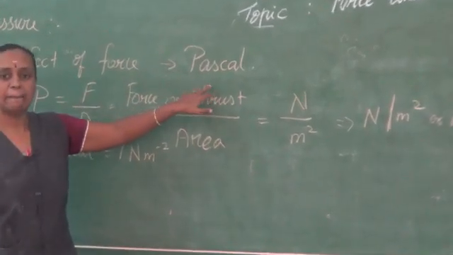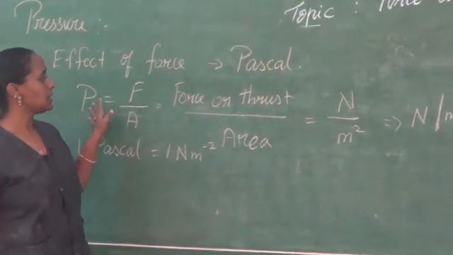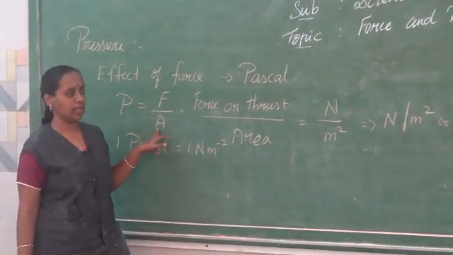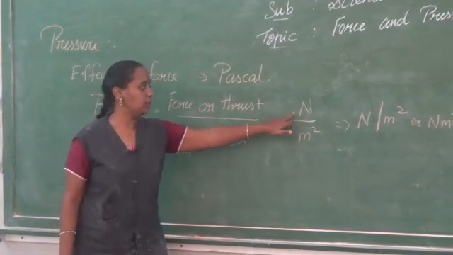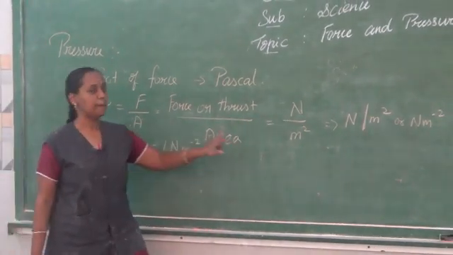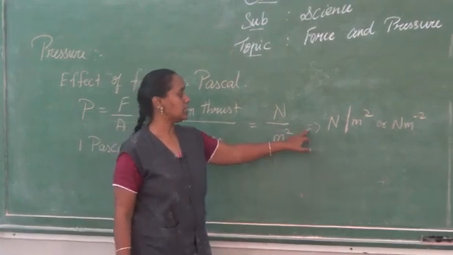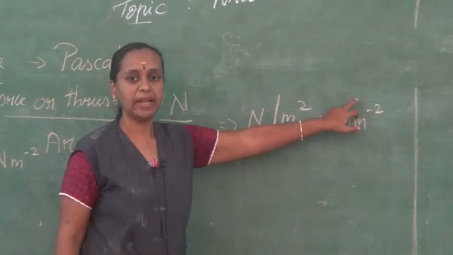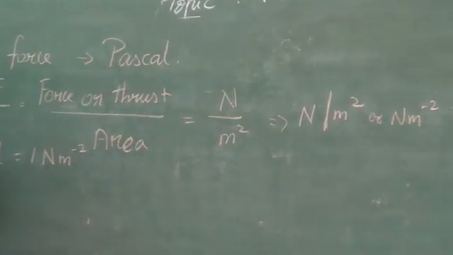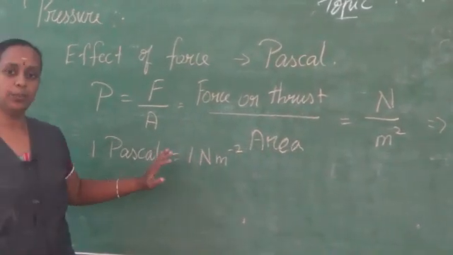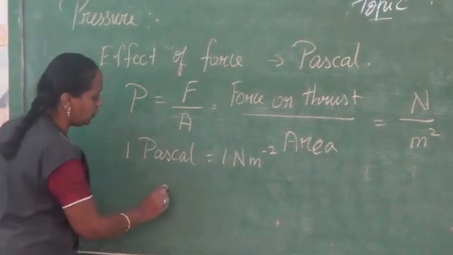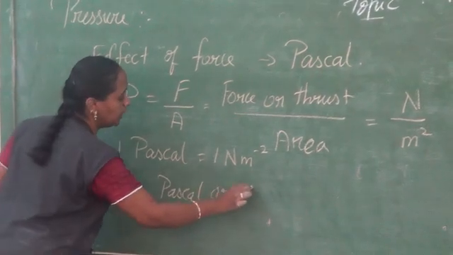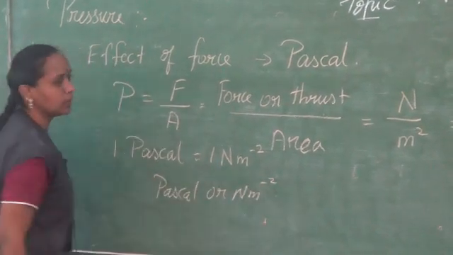Its unit is Pascal, and it can be written as force or thrust by area, that is F by A. The unit of force is Newton. The unit of area is meter square. This can be written as Newton per meter square or Newton meter power minus 2. So 1 Pascal is equal to 1 Newton per meter square, that is both are equal. You can write the unit for pressure as Pascal or Newton meter minus 2.